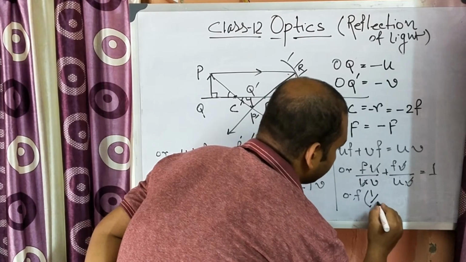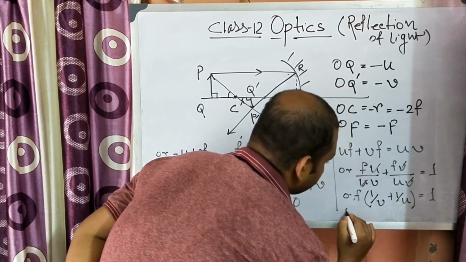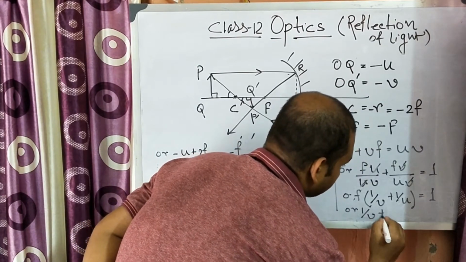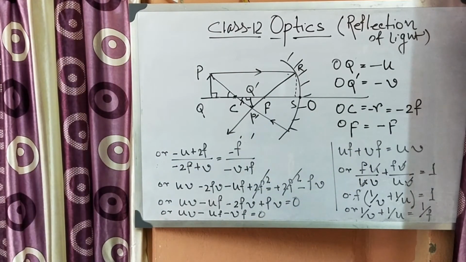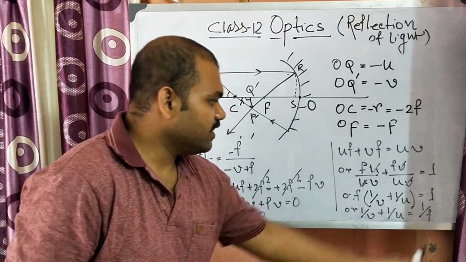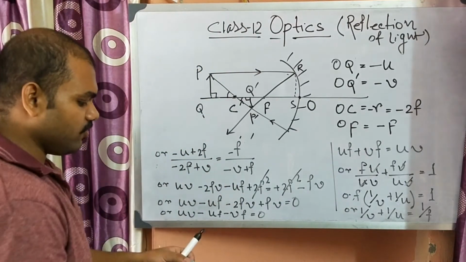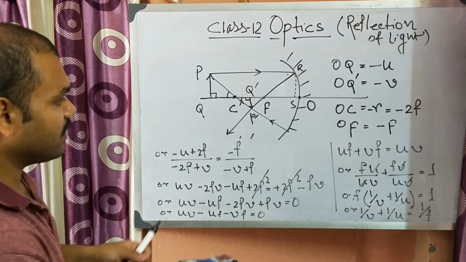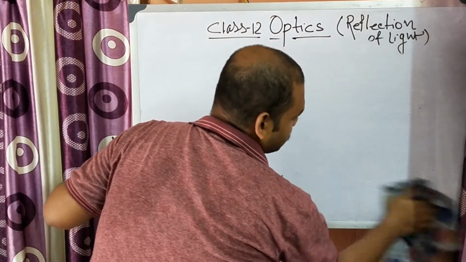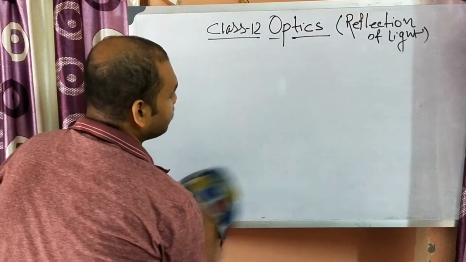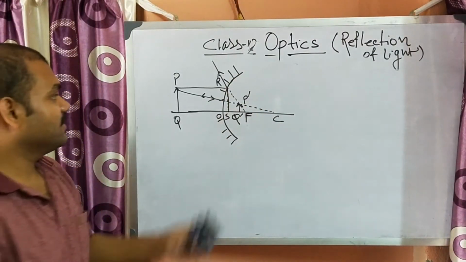So 1 by V plus 1 by U is equal to 1, or we can write down 1 by V plus 1 by U is equal to 1 by F. Okay, so this is the relation between V, U and F. So this is in case of a concave mirror. Now let us try to establish it in case of a convex mirror.